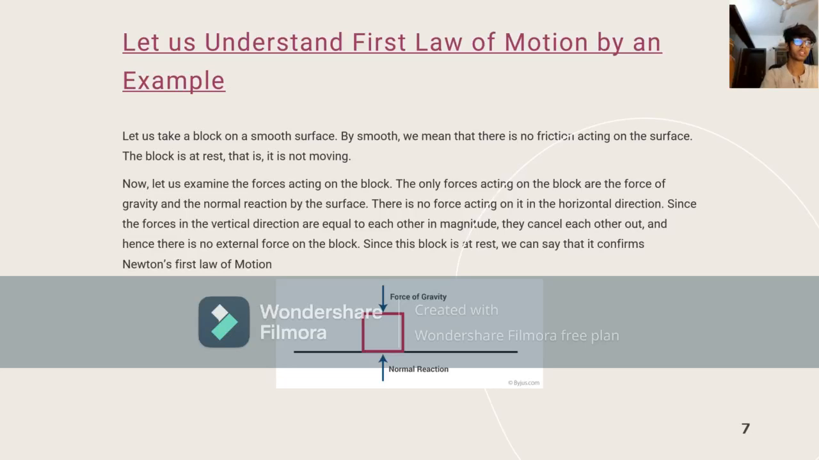The only forces acting on the block are the force of gravity and the normal reaction by the surface. There is no force acting on it in the horizontal direction. Since the forces in the vertical direction are equal to each other in magnitude, they cancel each other out. Hence, there is no external force on the block. Since this block is at rest, we can say that it confirms Newton's first law of motion.